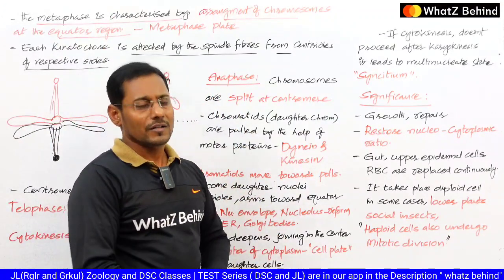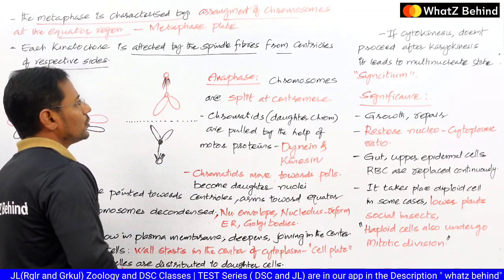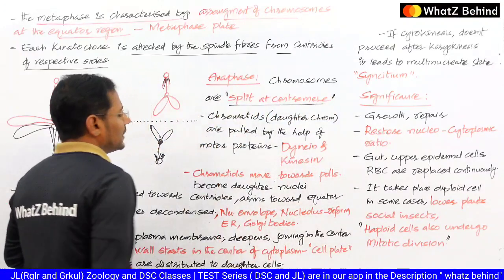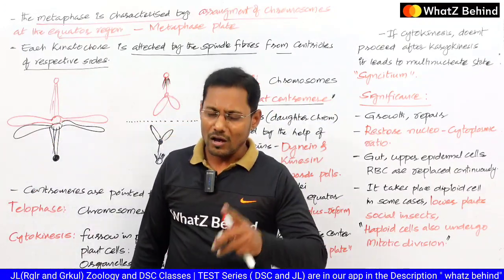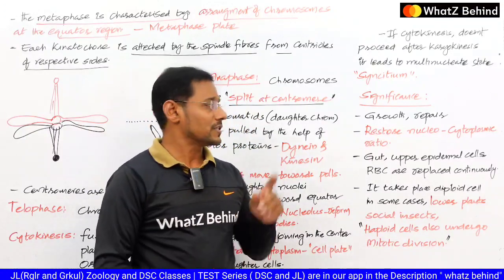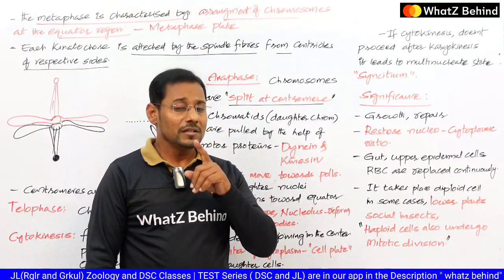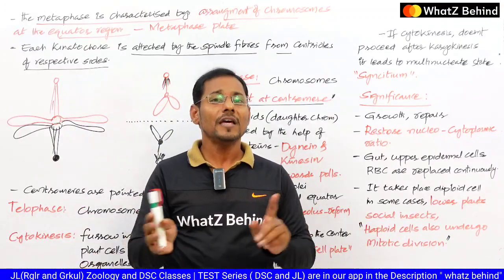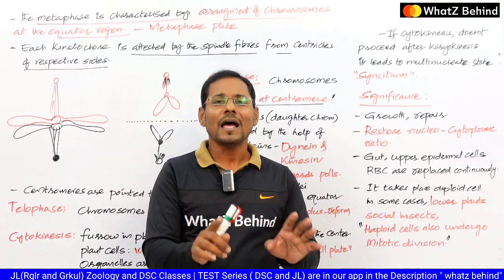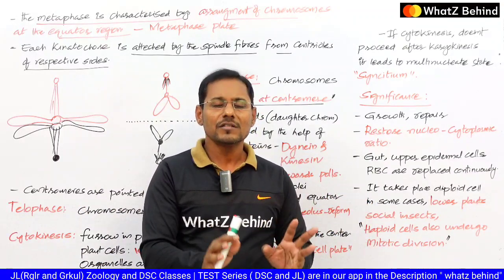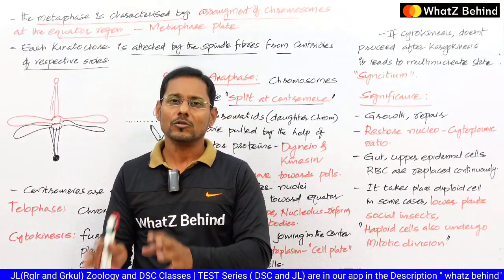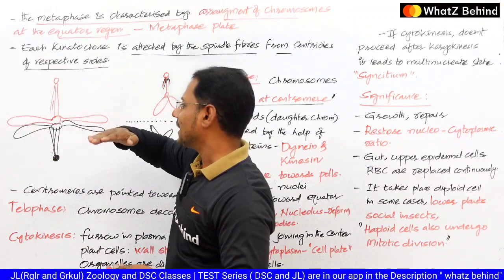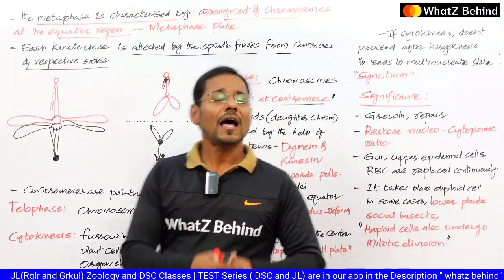We know that there is another stage that is called anaphase. So here the chromosomes are split at the centromere region. This is a very key point in the mitosis. Many people get confused in this area only. So here the chromosomes are split. So it will be cut into two pieces, whereas it does not happen in case of meiosis. This is the major difference between mitosis and meiosis. Here the chromosome is being cut in the middle. So that happens in the anaphase.